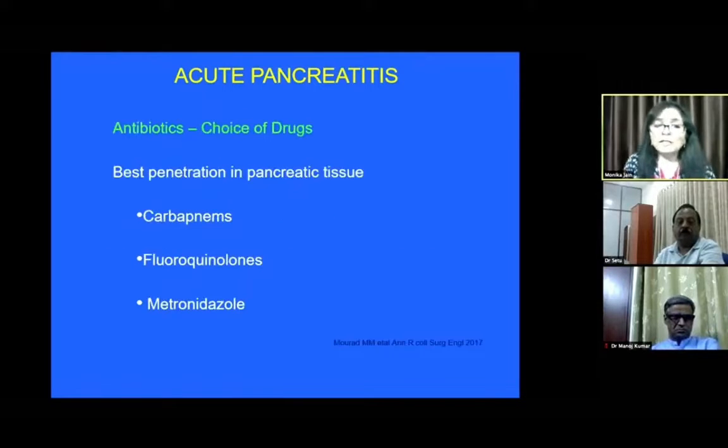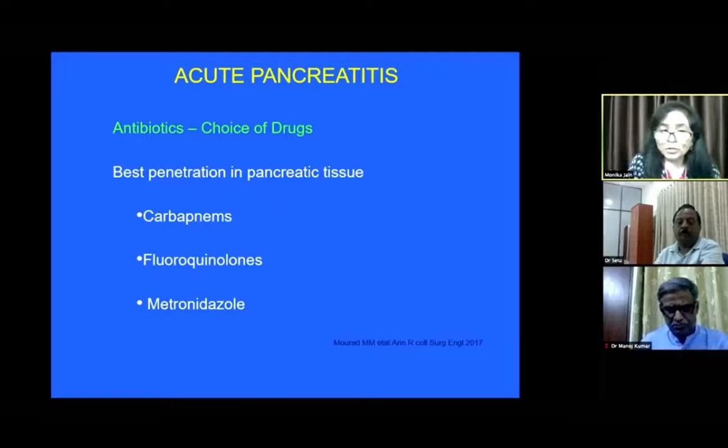Next question is, what is the antibiotic drug of choice? The best, obviously, is the drug which has the best penetration in the pancreatic tissue, that is carbapenems, fluoroquinolone, and metronidazole. These are the three groups of drugs which are found to be good in patients with pancreatitis with pancreatic necrosis.